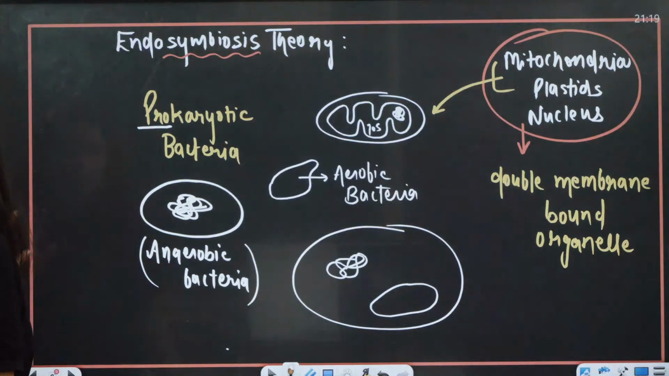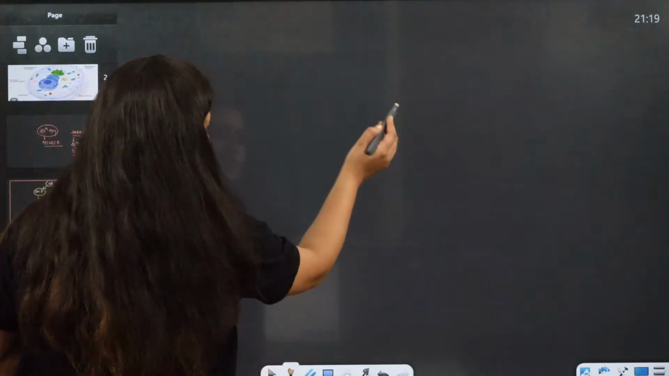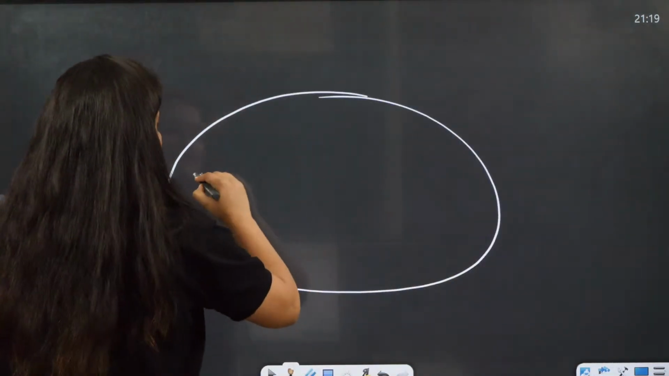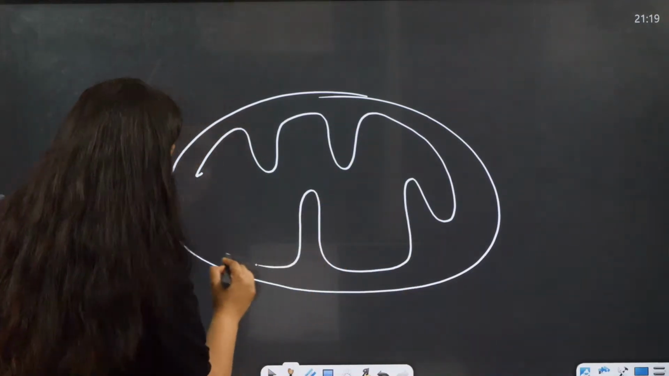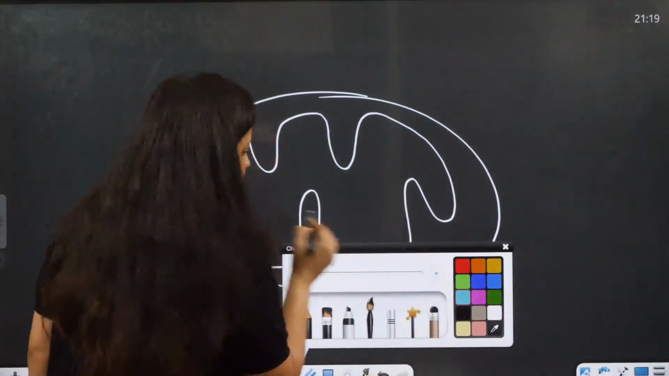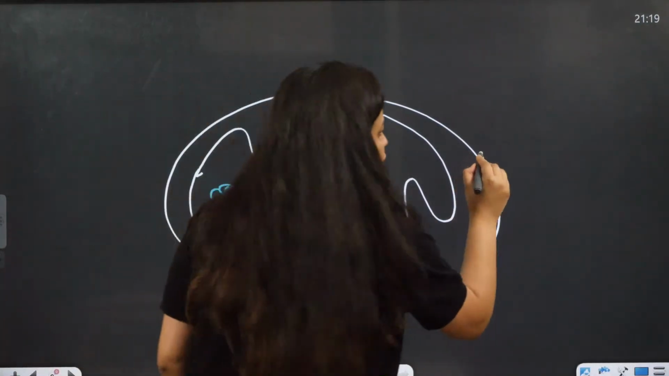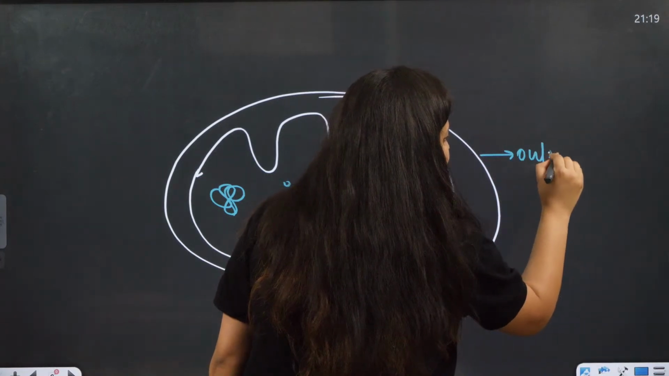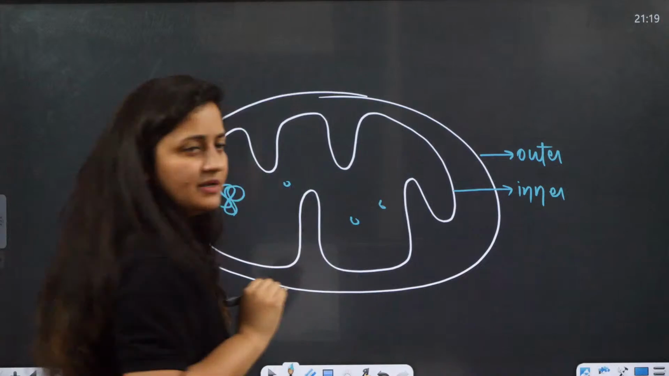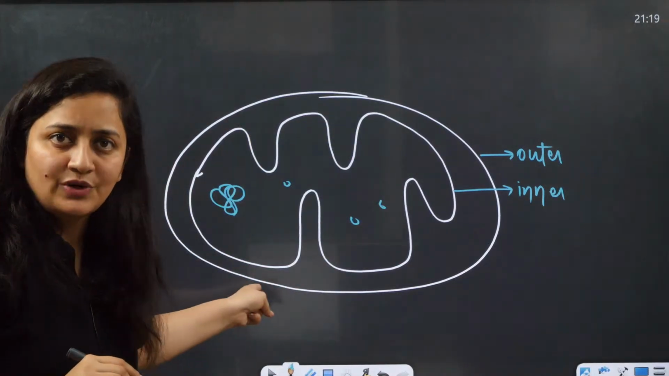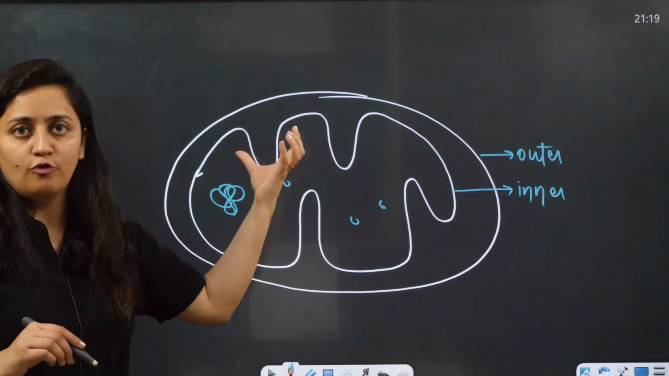So now let's talk about the structure of the mitochondria. As I said, it is the powerhouse of the cell, and it is a double membrane bound organelle. Now when you talk about the outer membrane and the inner membrane, you can see the difference. Outer membrane is continuous, but when you talk about the inner membrane, you will see these finger-like enfoldings.